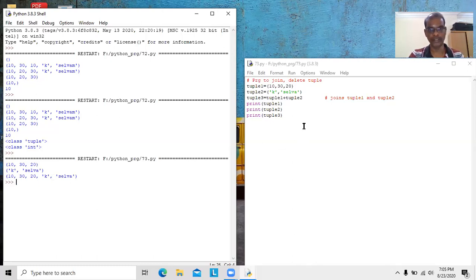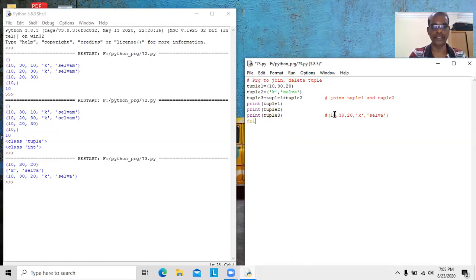Now I would like to delete one element available in tuple 3. For example, I want to delete this 10. Now tuple 3 contains 10, 30, 20, 'k', 'Selva'. Now I would like to delete a single element, that is the 0th element of the tuple.